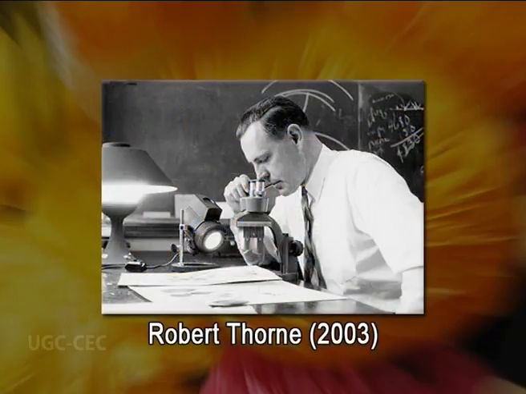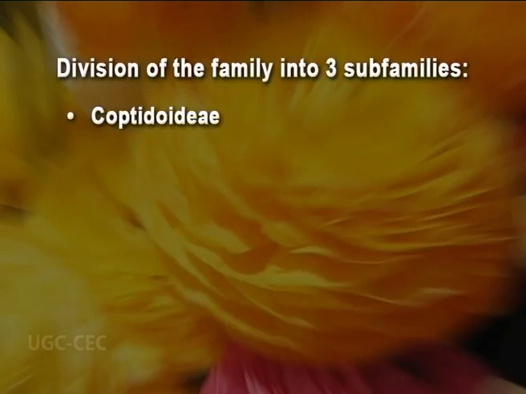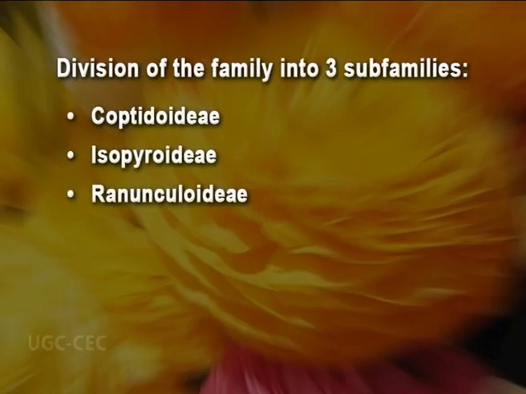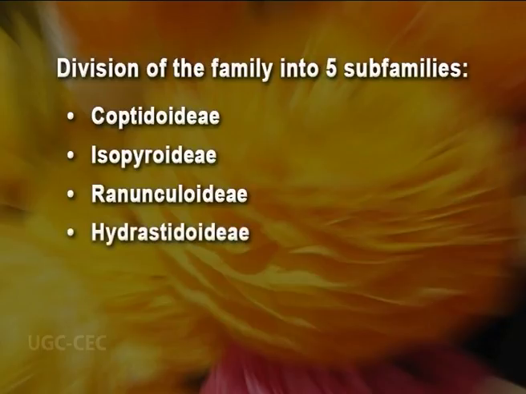Thorne in 2003 divided the family into three subfamilies. Number first, Coptidoideae, number second, Isopyroideae, and number third, Ranunculoideae. The Angiosperm Phylogeny Group in the year 2003 has recognized two more subfamilies. That means in addition to the previous three subfamilies, they have added two more. These are Hydrastidoideae and Glaucidioideae. Thus, in all, they have recognized 5 subfamilies in the family Ranunculaceae.